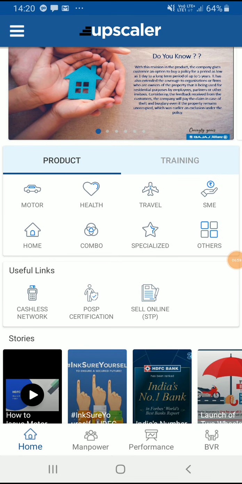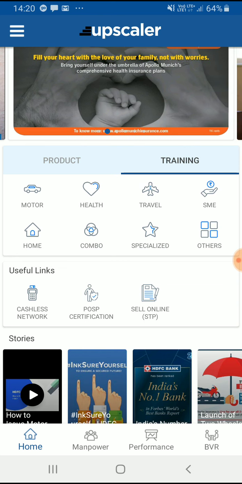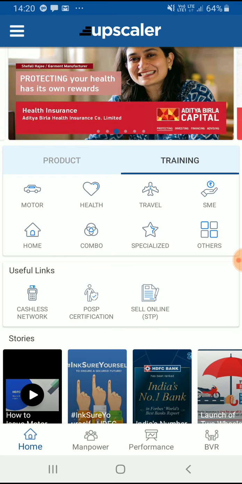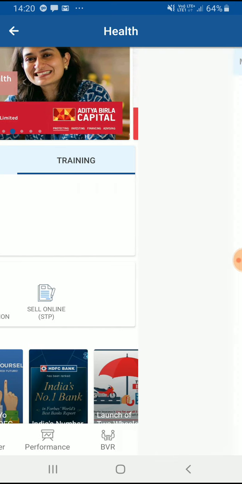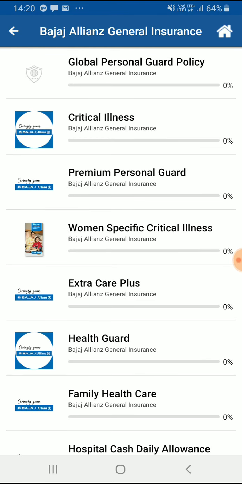The next part is the training module. In the training module, we have very good training about the different products of the companies. Let's say if I click on health again, I'll get the list of trainings available under health. Six companies are offering training in health. If I click on Bajaj Allianz, I can see these are the different trainings of Bajaj available under health.